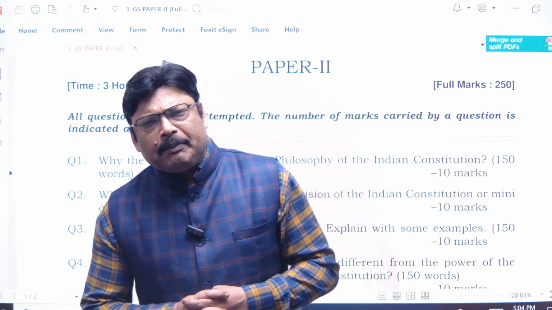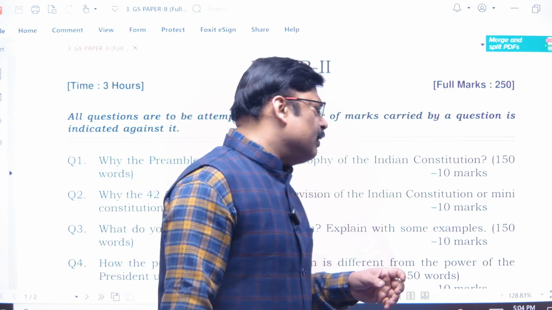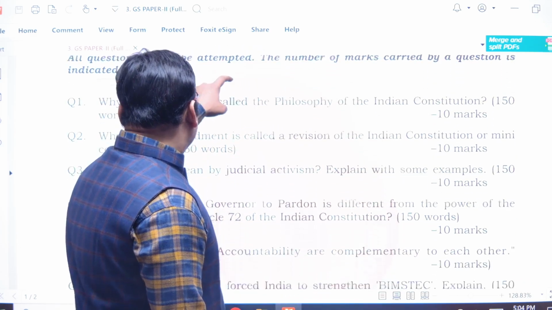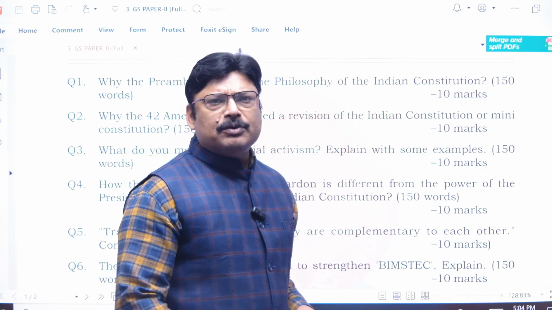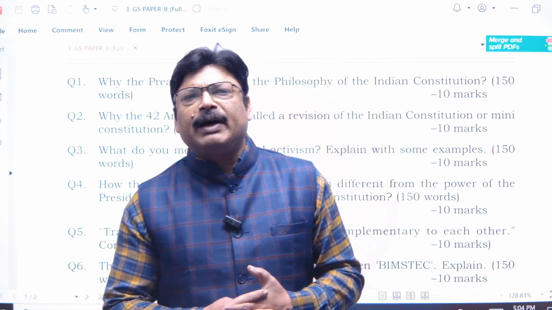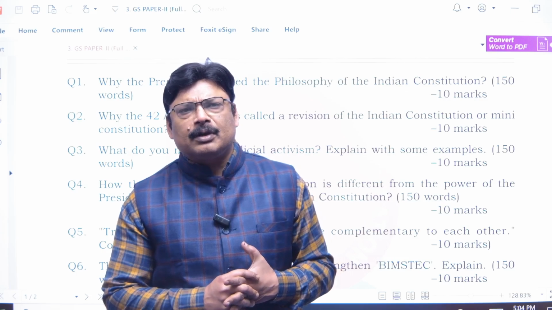Now, pertaining to this test, the first question that was asked was: why is the preamble called the philosophy of the Indian Constitution? So now the question is why it has been called the philosophy of the Constitution.